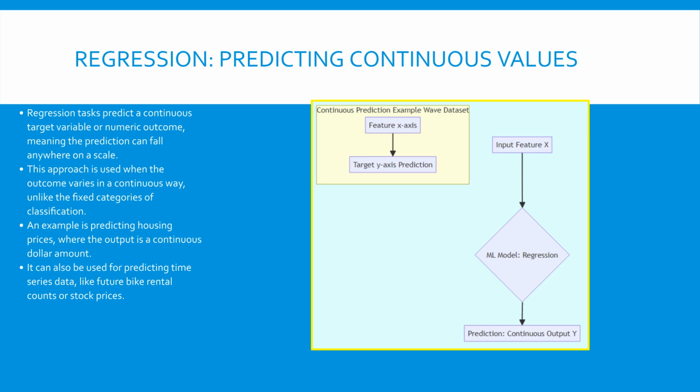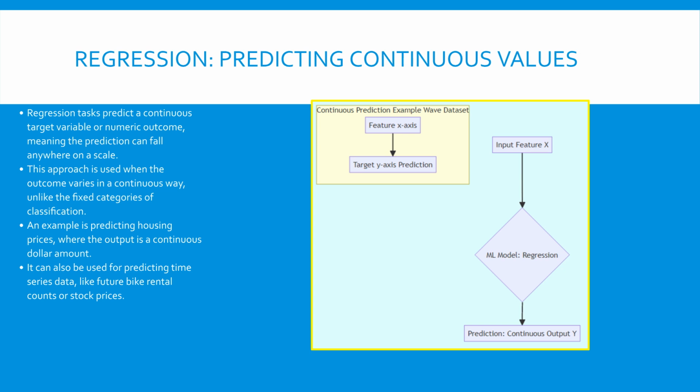What did we learn here? Regression predicts a continuous numeric value, distinguishing it from classification's discrete categories. This is appropriate when the variable varies smoothly over a scale. This structure shows the fundamental flow of a regression task, where an input feature, or features, are processed by a regression ML model to produce a continuous output Y.